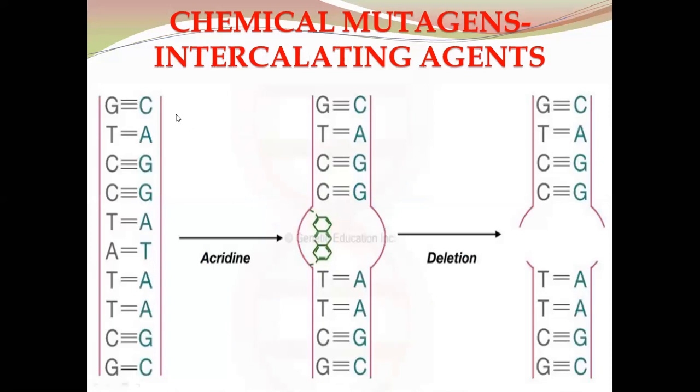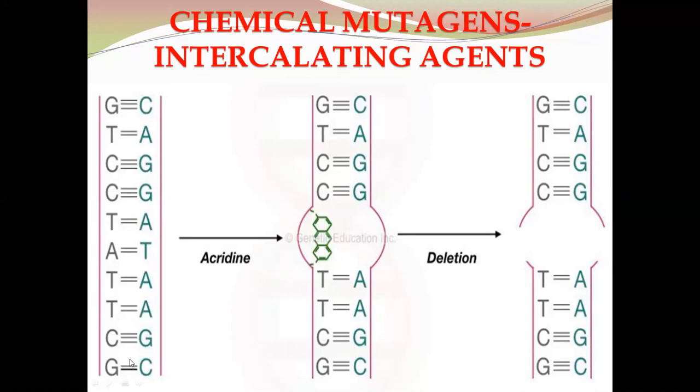So here is the effect of the intercalating agent on the DNA. This is the normal double-stranded DNA. After exposure to the acridine intercalating mutagenic agents, this segment of the DNA is disturbed and damaged. So there is a deletion due to the exposure to acridine, and this segment will be deleted, which will cause a shift of the reading frame.